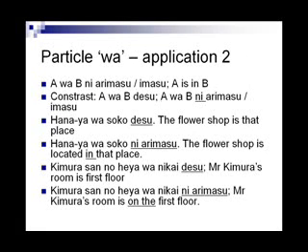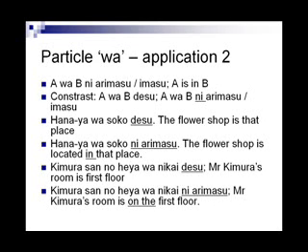Let us move on to another application. We looked at the application with desu. Now let's move on to the application with arimasu and imasu. We said earlier that in A wa B desu, A refers to a person or thing and B is identified with A. Now let's contrast this with another kind of sentence structure. A wa B ni arimasu or imasu.